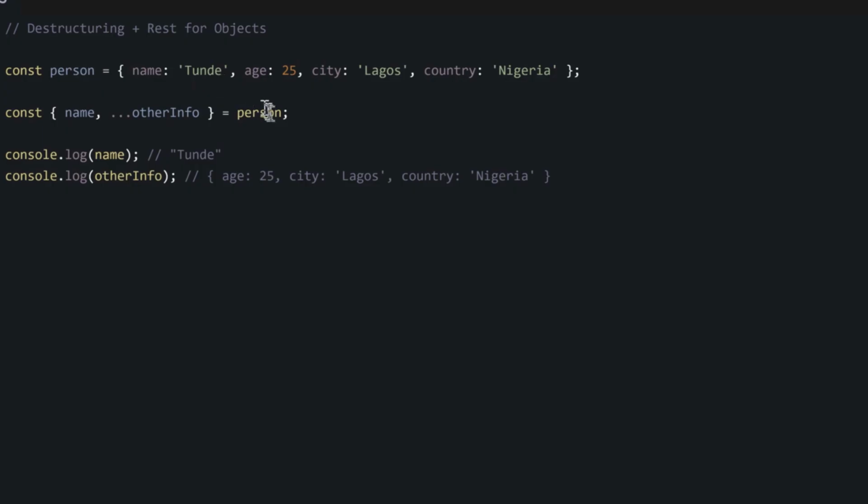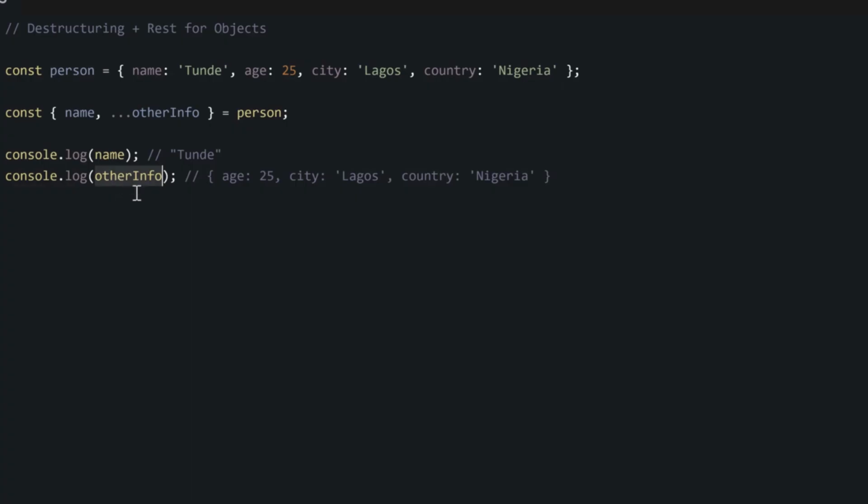Again, simply we are saying pick the name, then the rest use otherInfo to pack it inside one box. So the name becomes Tunde and the otherInfo becomes all of these other key value pairs.